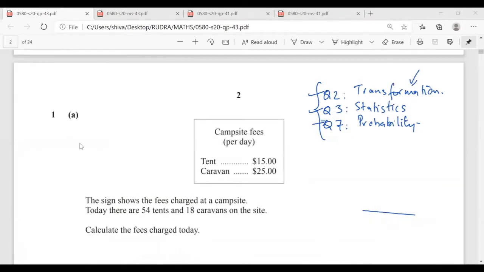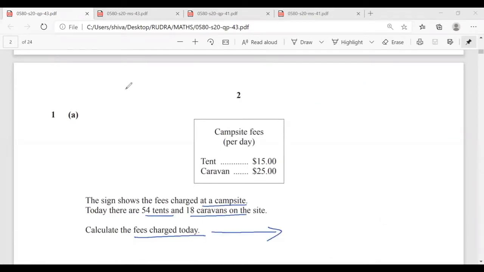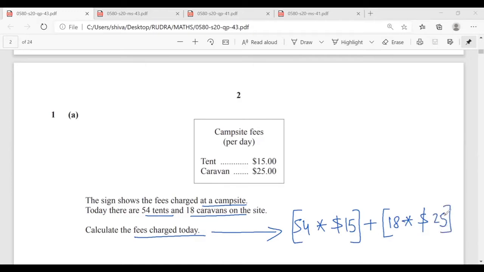Mr. Rudra, how will we do question number 1? We have to multiply 54 into 15, plus 18 into 25. Mr. Rudra, is it okay? Yes, sir. So you will get the answer.